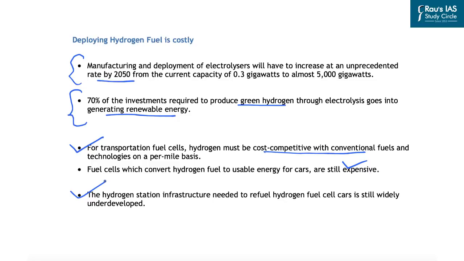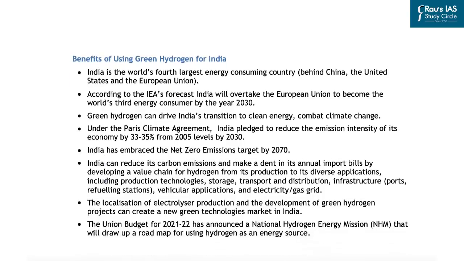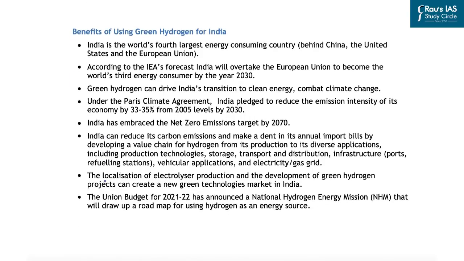Now, what are the benefits of using green hydrogen for India? So let us look at these points. We all are aware that India is the world's fourth largest energy consuming country after China, United States of America, and the European Union. And according to International Energy Agency's forecast, India will overtake European Union to become the world's third largest consumer by the year 2030. And in this line, the green hydrogen can drive India's transition to clean energy and combat climate change.